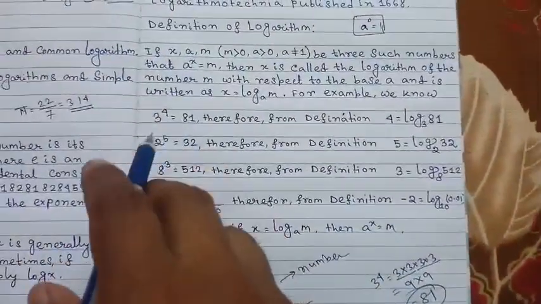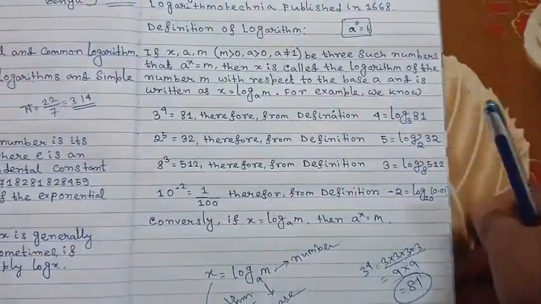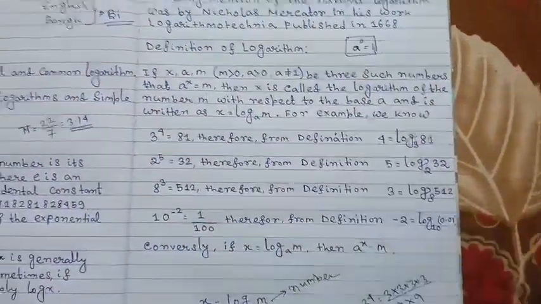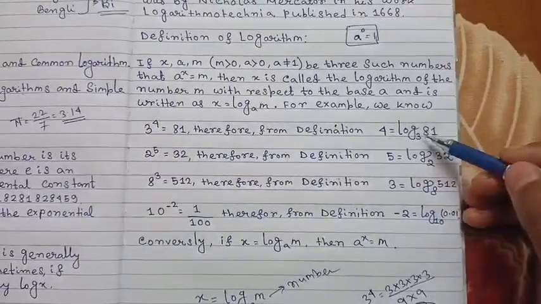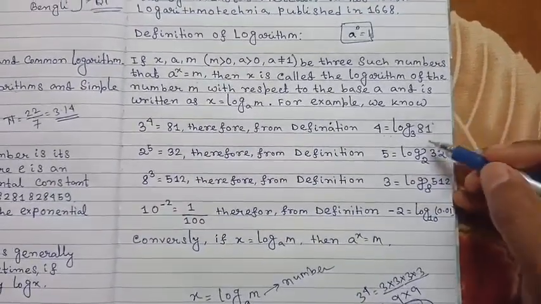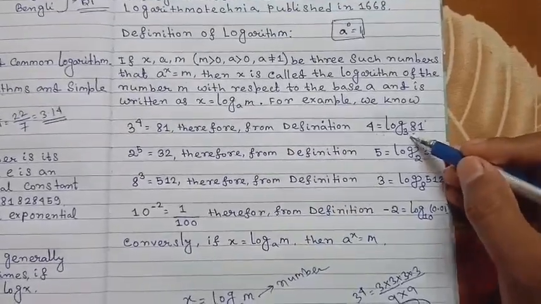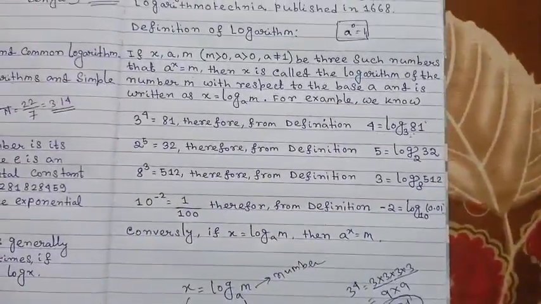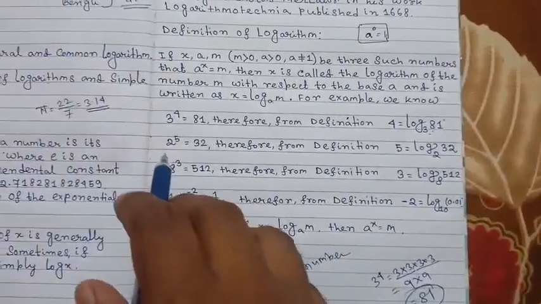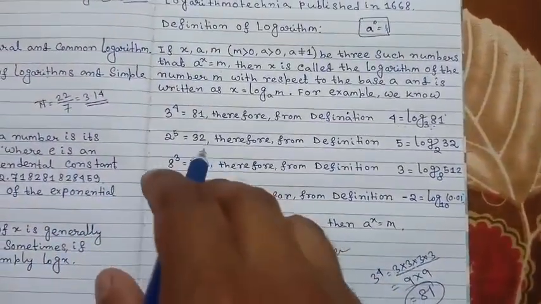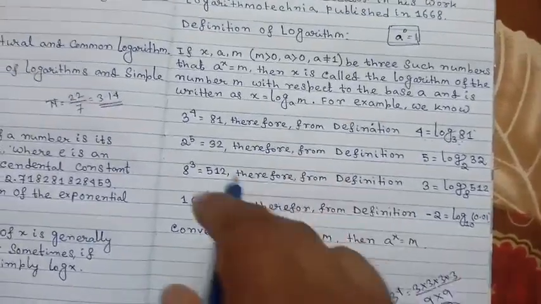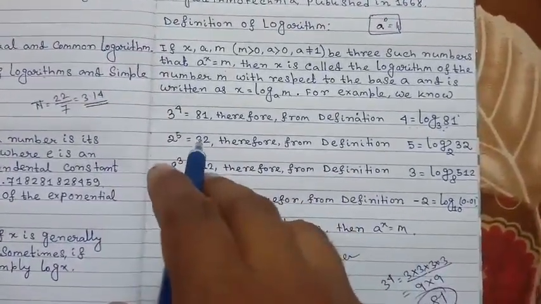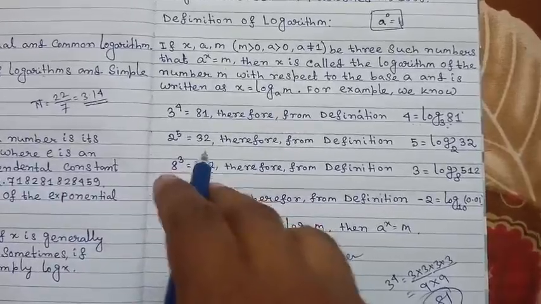So if 3 to the power 4 equals 81, then from the definition of logarithm we say 4 equals log 81 with respect to the base 3. For example, 2 to the power 5 equals 2 into 2 into 2 into 2 into 2, which is 32.